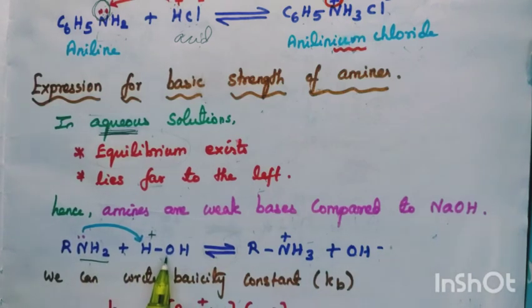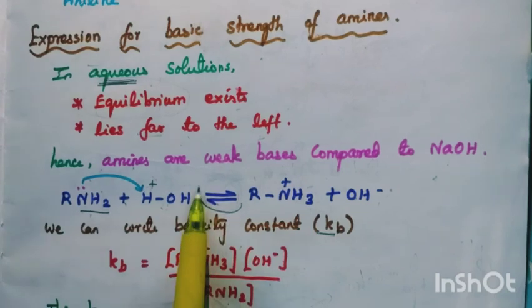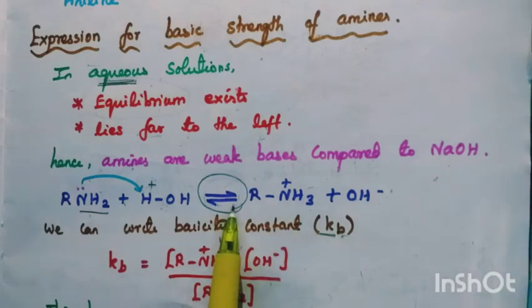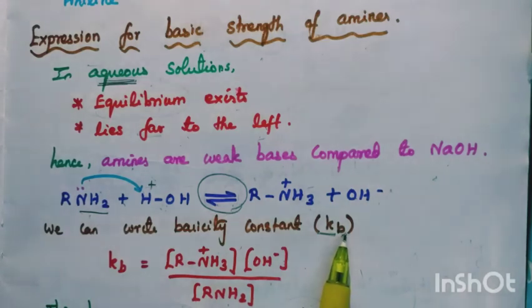So amines react with water. We already said, H plus, OH minus. We can write the basicity constant. Any equilibrium means we can write the equilibrium constant for that. Here it is the basicity constant for the equilibrium reaction. For a base we write Kb, for an acid Ka, as we already discussed in carboxylic acids. So for amines it is a base.